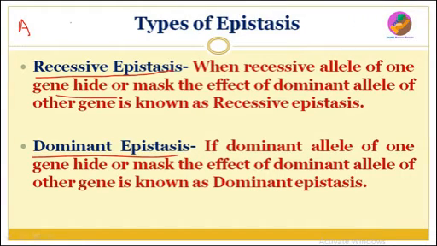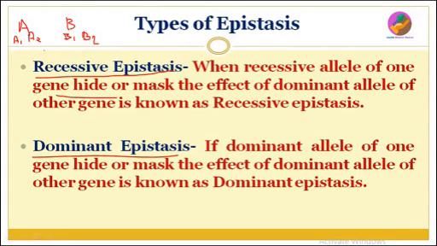If this is A gene and this is B gene, each has two different alleles. For example, A gene contains two alleles, suppose A1 and A2, and B gene has B1 and B2. So these are two genes, A gene and B gene.